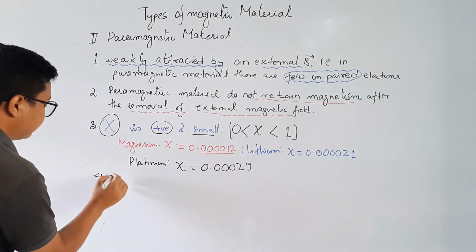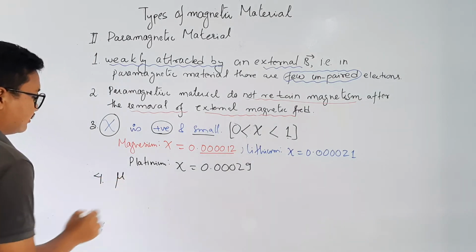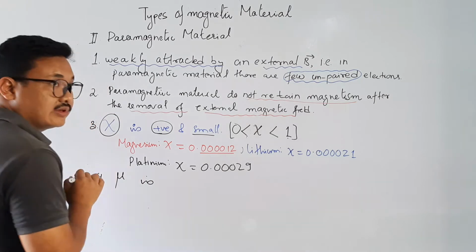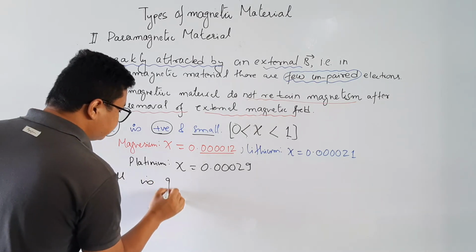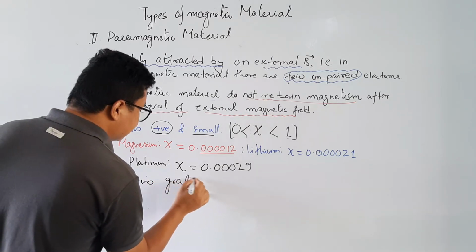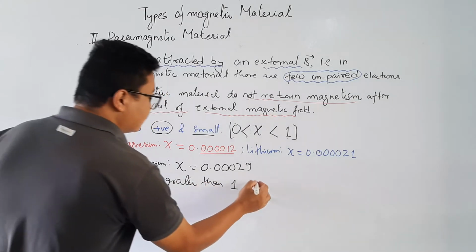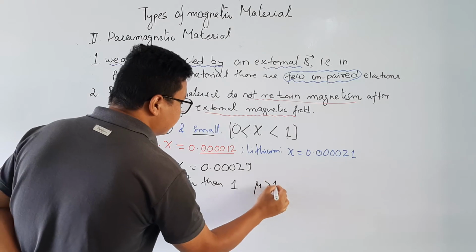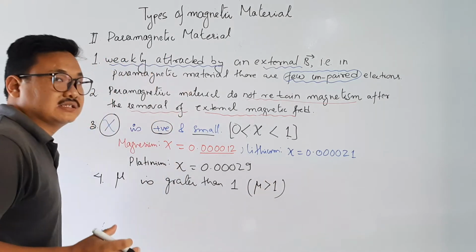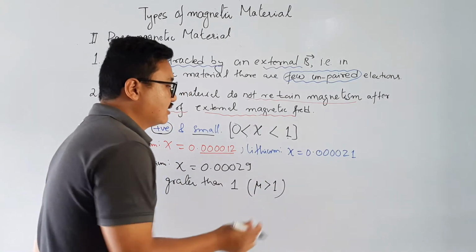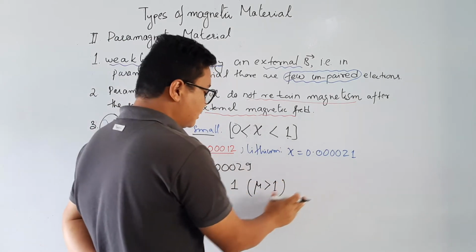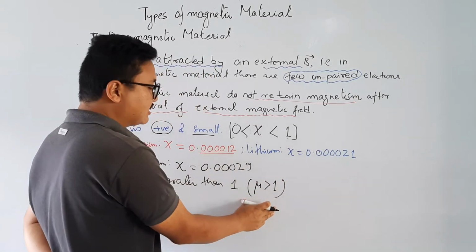Now next is permeability, mu. Mu is greater than 1, but not so large. Positive, less than 1 for susceptibility, and for permeability, greater than 1.